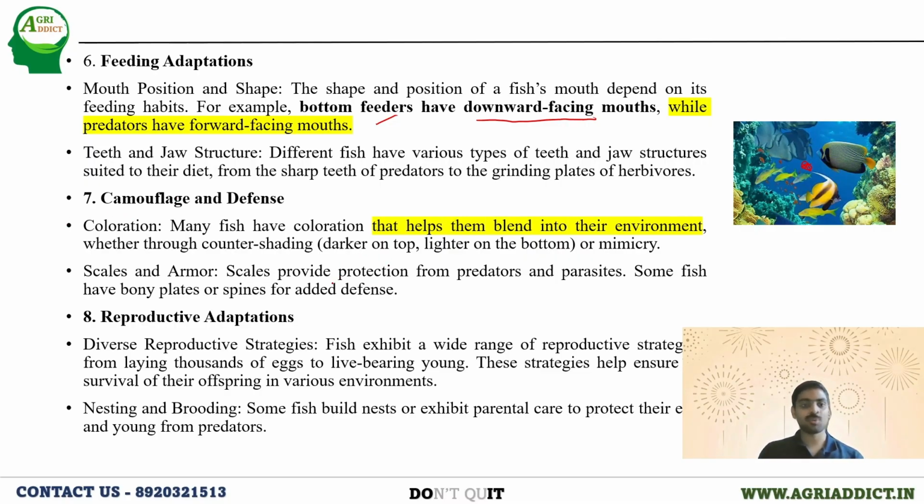The coloration is very important for the purpose of defense and camouflage. Camouflage helps them blend into their environment so that the predator will not identify this particular fish and it can escape from the predator. And the scales and armor are also protecting from predators and parasites, because the modification in the scales, that is the presence of spines or bony plates on them, adds defense for protection from the predator.